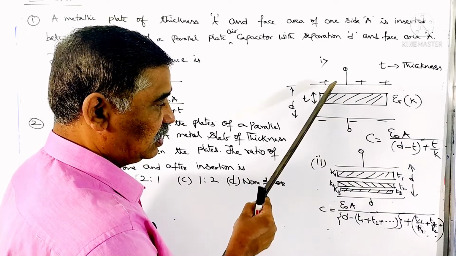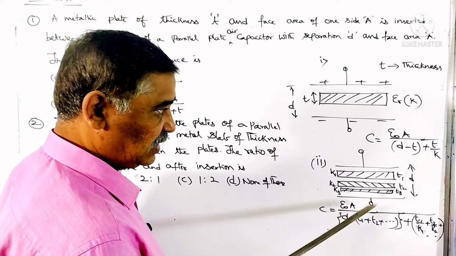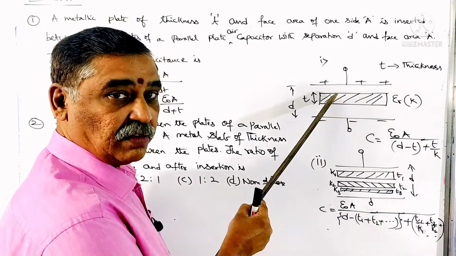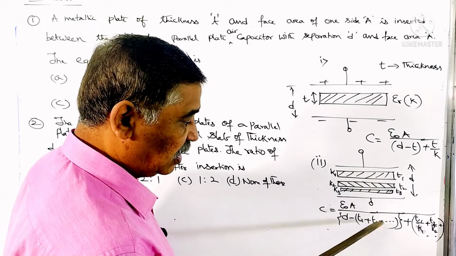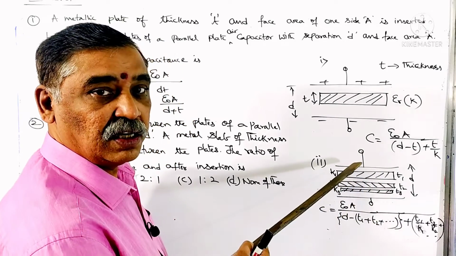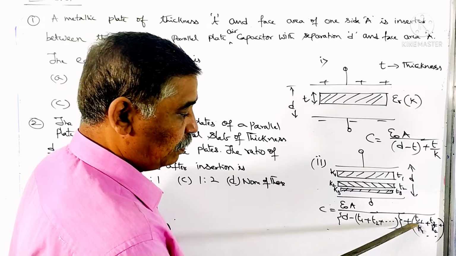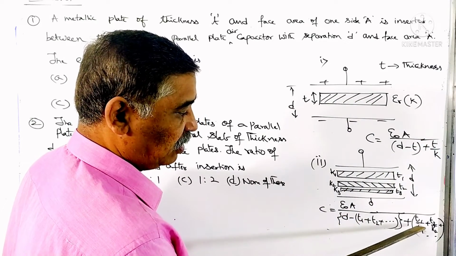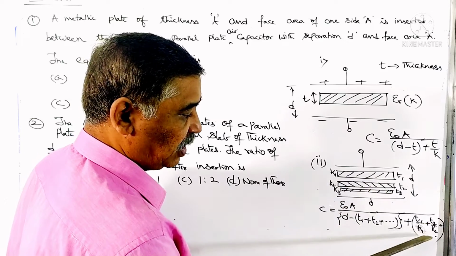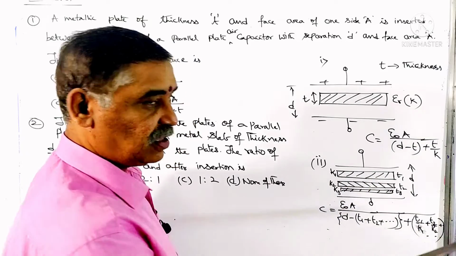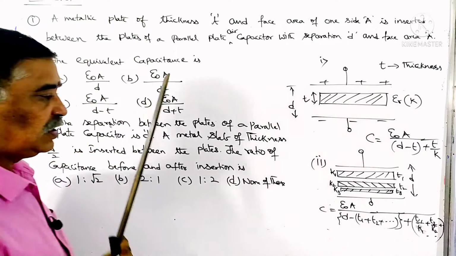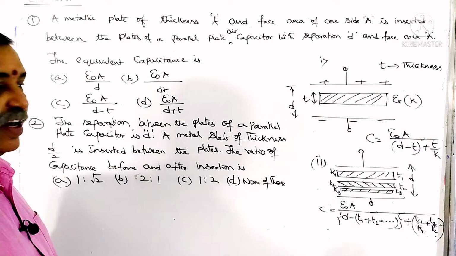Now D is the distance between two plates minus T, where T is the thickness of dielectric material. Here in this case, it is the sum of the thicknesses of various slabs. Next comes plus T by K when there is only one slab. Now we have several: T1 by K1 plus T2 by K2 plus T3 by K3 etc. So these two diagrams, if you remember, this type of questions can be tackled very easily.